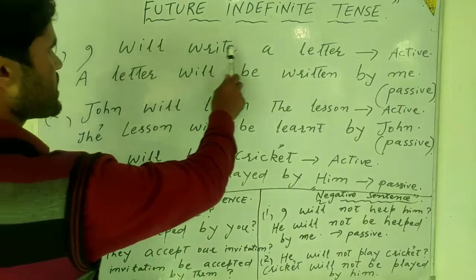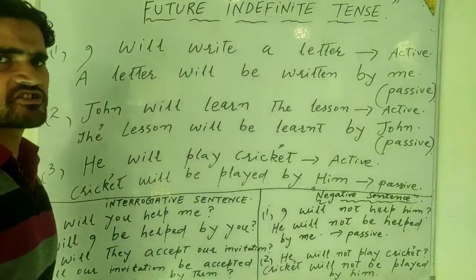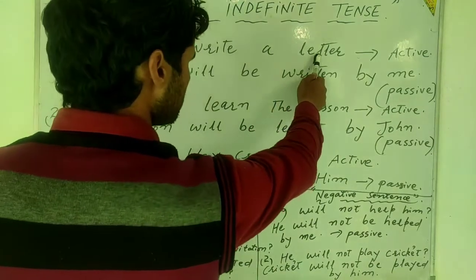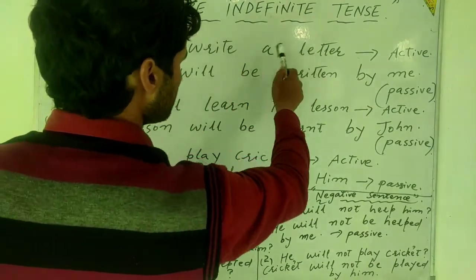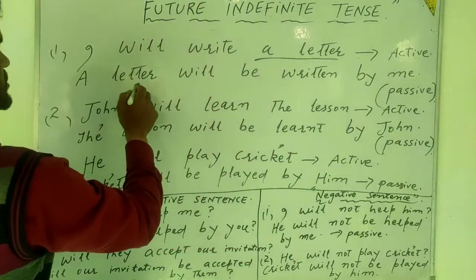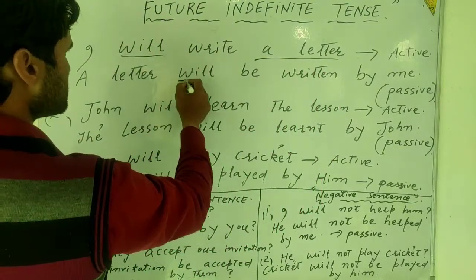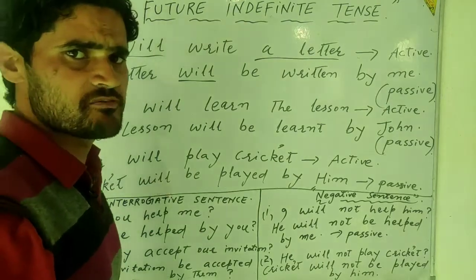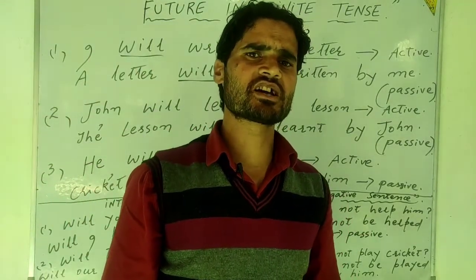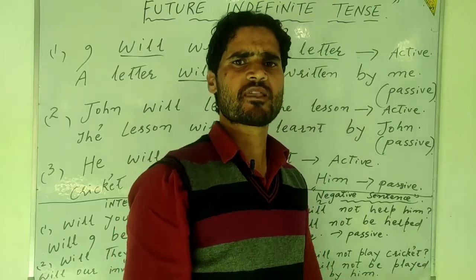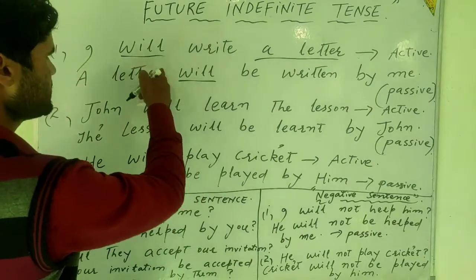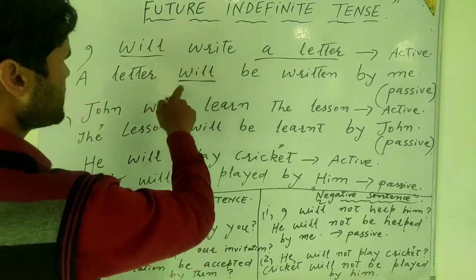So, I will write a letter. It is the active sentence. If you were to make it passive, you just bring the object before. Here the object is a letter. After that, will remains the same because active and passive voice must have the same meaning; they are different ways of telling you the same concept or idea.